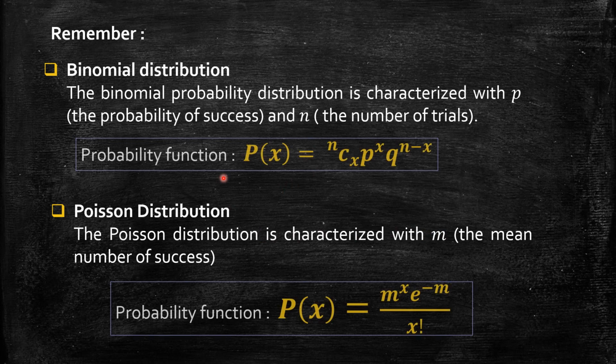The probability function for binomial is p of x equal to nCx p power x q power n minus x, where n is the total number of trials, p is the probability of success, thereby q is 1 minus p, the probability of failure. For Poisson distribution, the probability function is p of x equal to m power x exponential minus m by x factorial, where m is the mean number of successes.